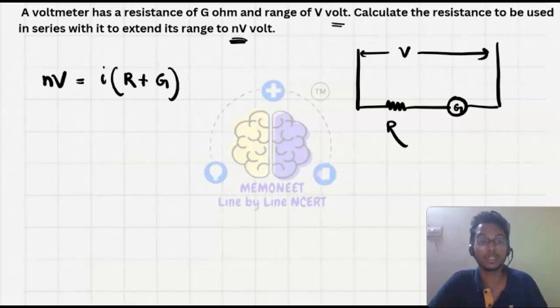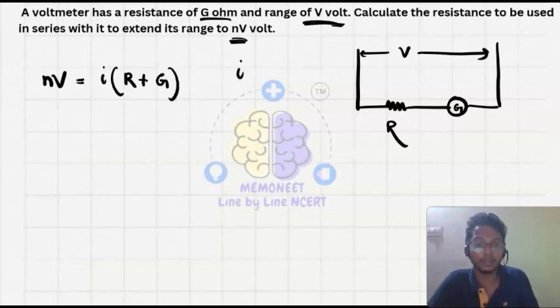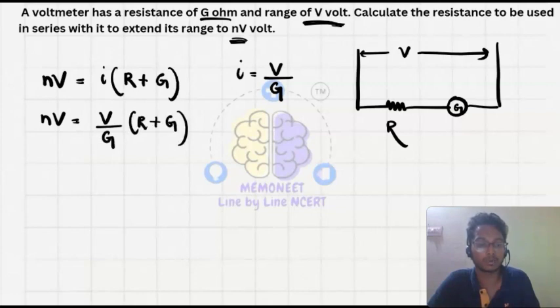But what is the initial condition given? The voltmeter has a resistance of G ohm and a range of voltage V volt. So when it has G ohm resistance and V volt voltage, I will be equal to V upon G. So in place of I we can put it: NV is equal to V upon G into (R plus G).